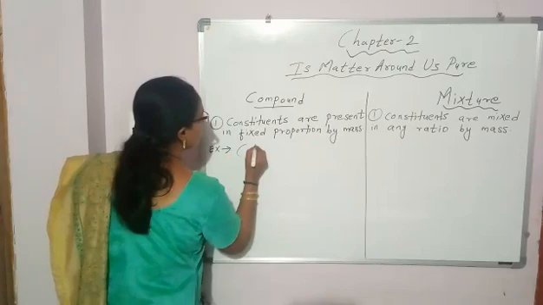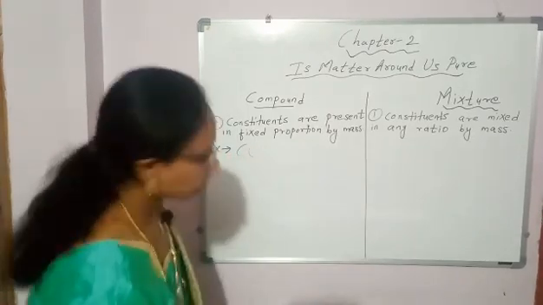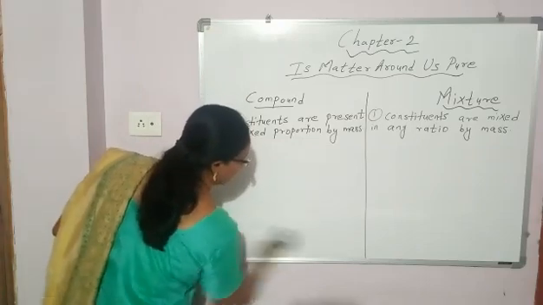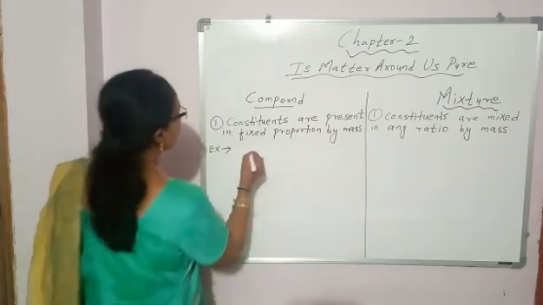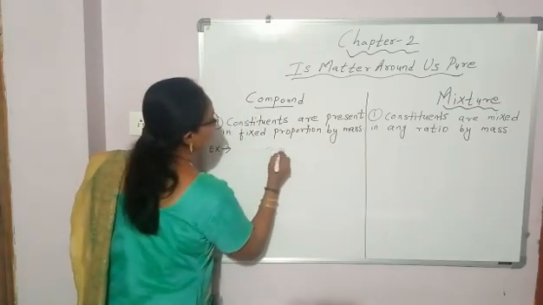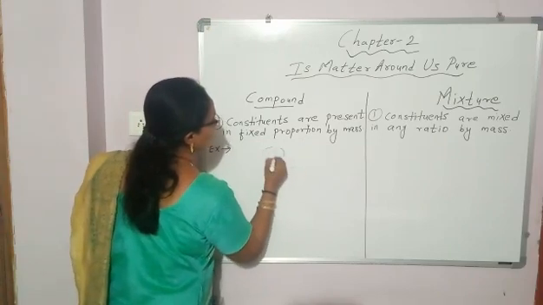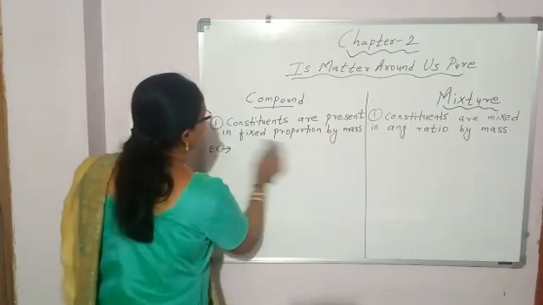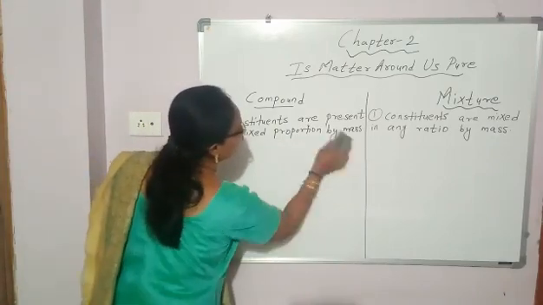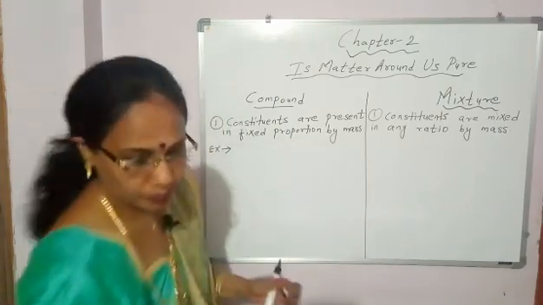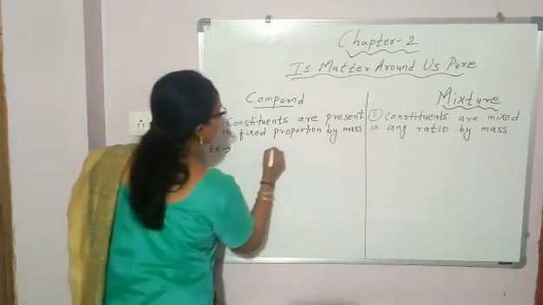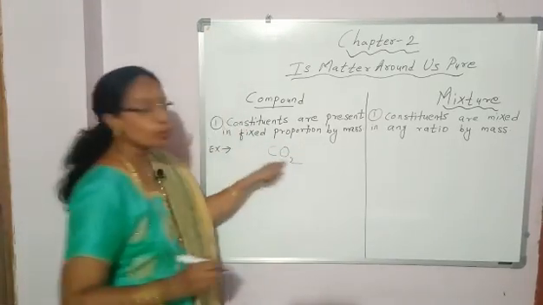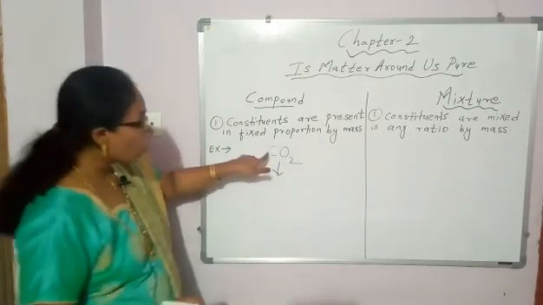One more example, carbon dioxide. This is also a compound, CO2.